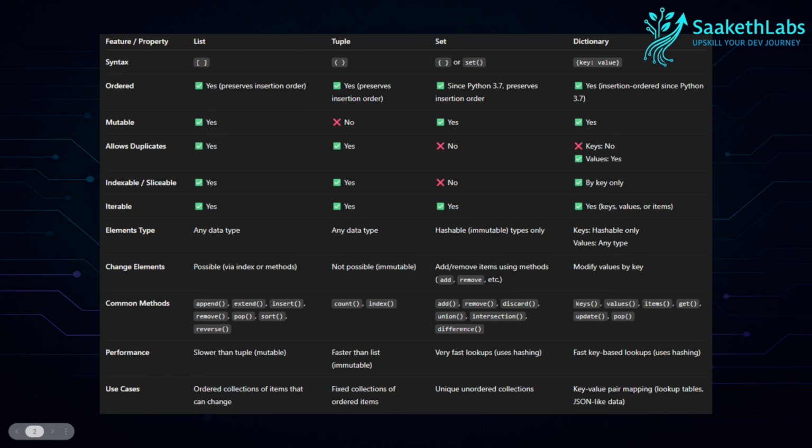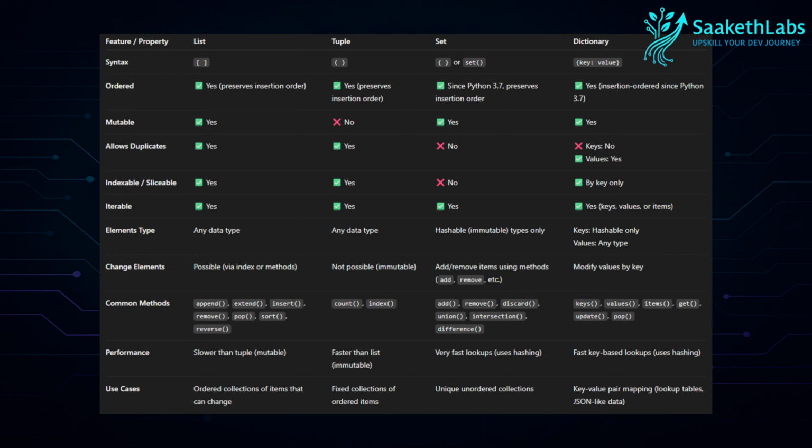Coming to performance, lists are slower than tuples. As the list is mutable, it has many functions, so it has to maintain a few code blocks to manage the list. So compared to tuples, it is a little slower.